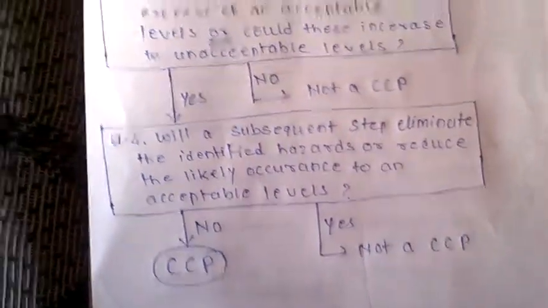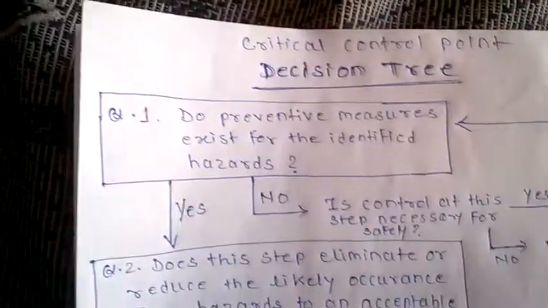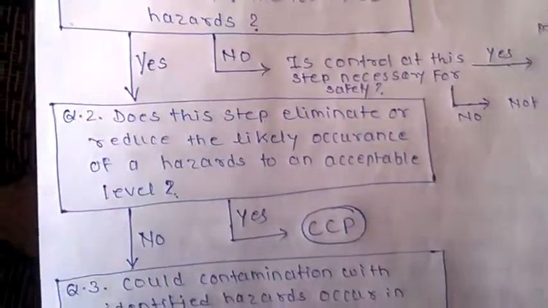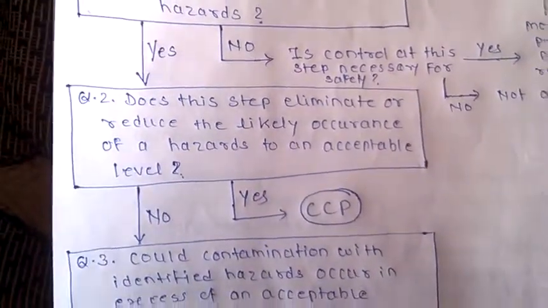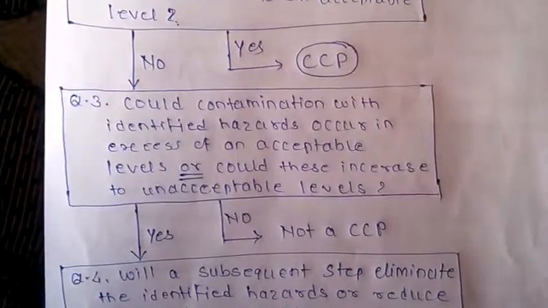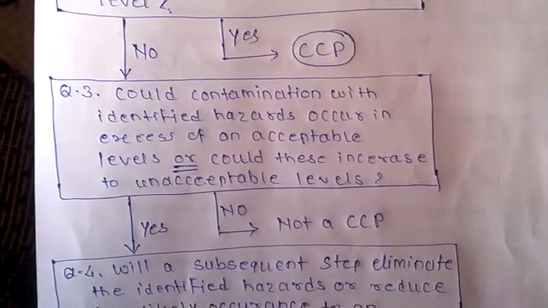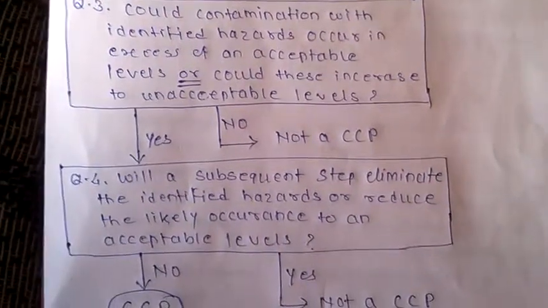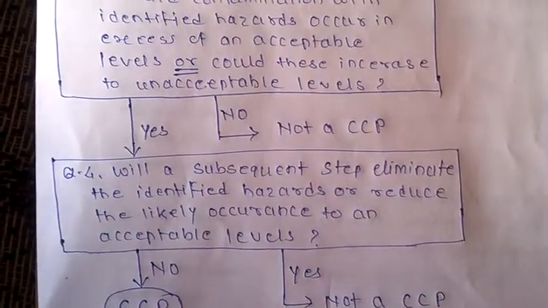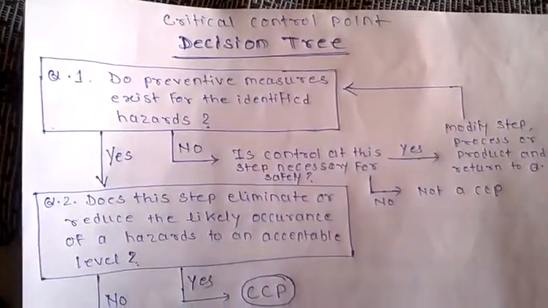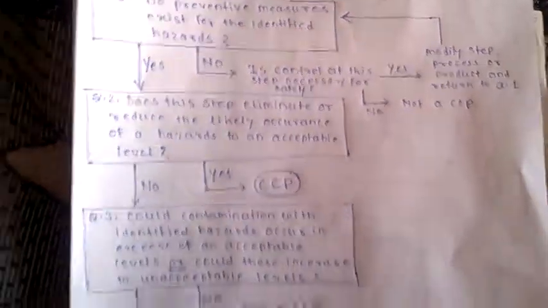So these are the group of four questions. Again: do preventive measures exist for the identified hazard; if yes, does this step eliminate or reduce the likely occurrence of the hazard to an acceptable level; then could contamination with the identified hazard occur in excess of an acceptable level or increase to an unacceptable level; and question number 4, will a subsequent step stop it. This group of questions is called the decision tree, used to identify whether the hazard is critical or not.